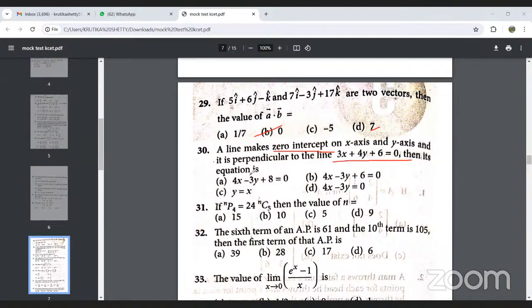So it makes 0 intercept means the x and y intercepts will be 0, 0. If I replace x and y coordinates with 0, what do we get here?